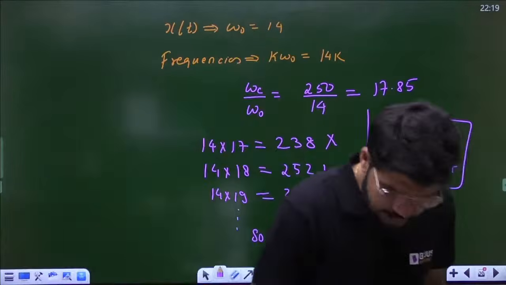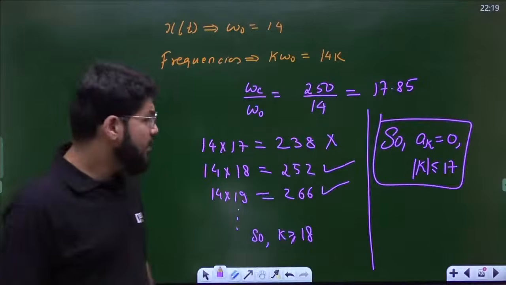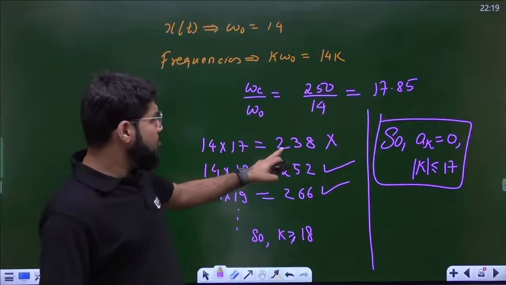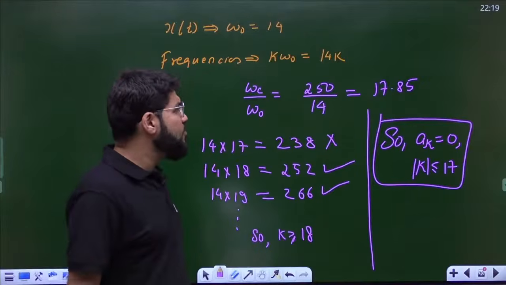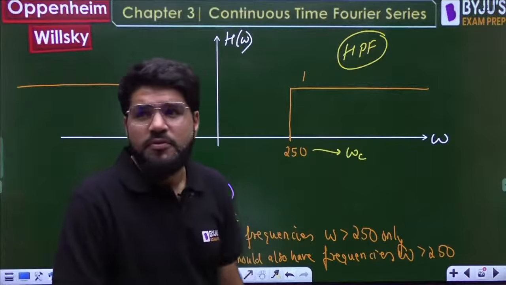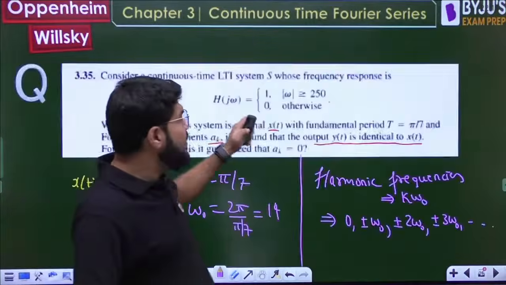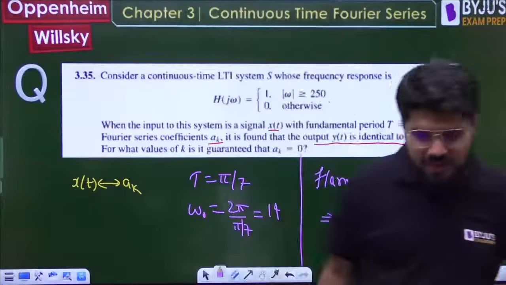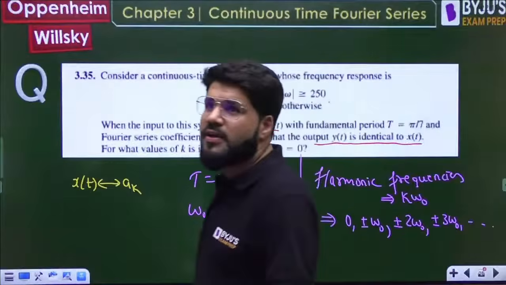No, minimum k is not 17, Divan, it will be 18. If you do 14 into 17, then also you get a frequency less than 250. You want frequency greater than 250. Very beautiful, it is a fundamental conceptual and very good question.